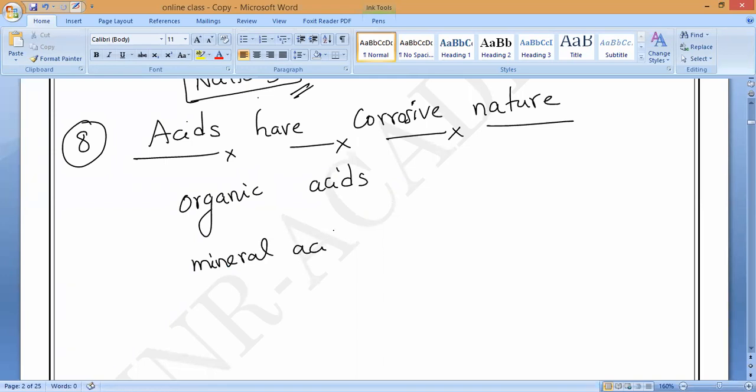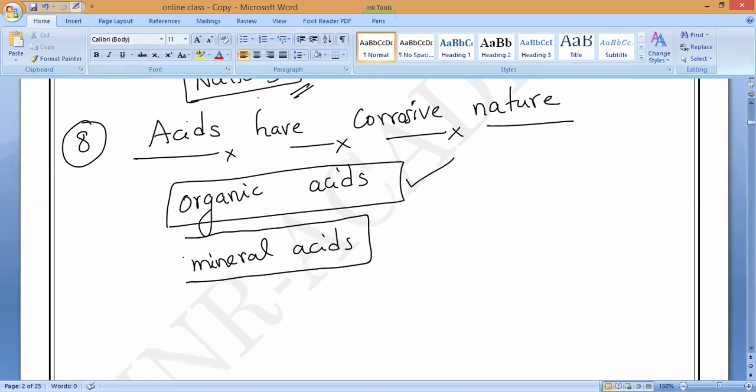Coming to organic acids, even if you directly consume them, we don't have any side effects or disadvantages. So organic acids are always beneficial to the human body. Now coming to mineral acids, they are always very dangerous to human beings. It is not good to consume mineral acids, because if you take them, what will happen?